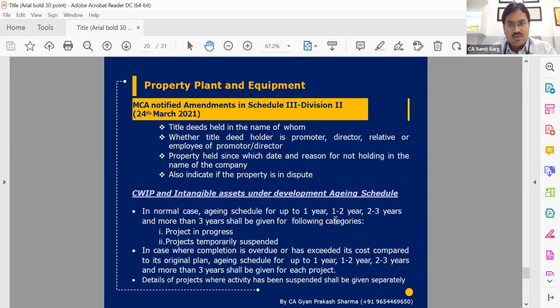Yes, Gyanji, 2-3 queries are there. You can see in the chat box, or should I read? Just a minute. Starting from Lalit ji, will extended warranty be capitalized or expensed off?